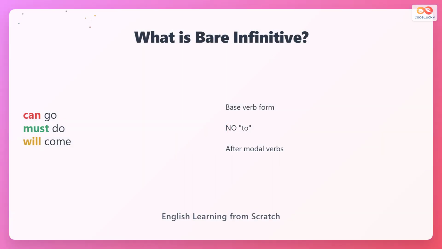The bare infinitive is the base verb without to. It follows modal verbs such as can, must, and will. For example, in the phrase can go, go is the bare infinitive. The bare infinitive does not have to or any endings.